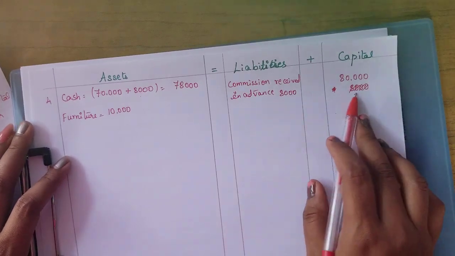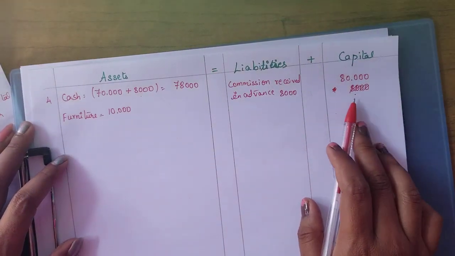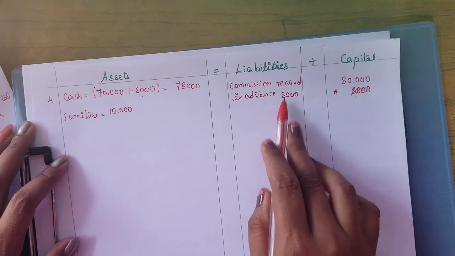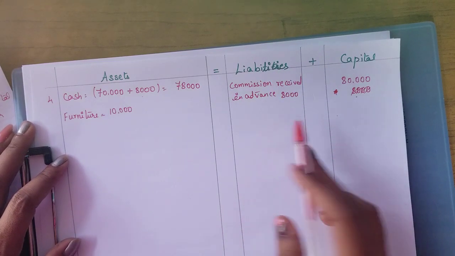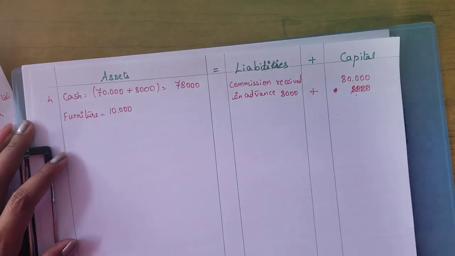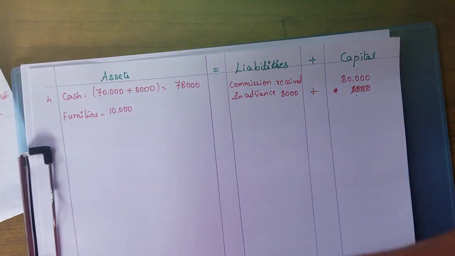If you add under the capital, again it will be a confusion for you. It's better to write it in liability. Since it is a liability, write it in a liability column itself. Here we can add, there is an add symbol, we can do the addition here.